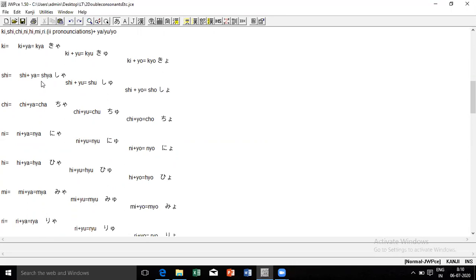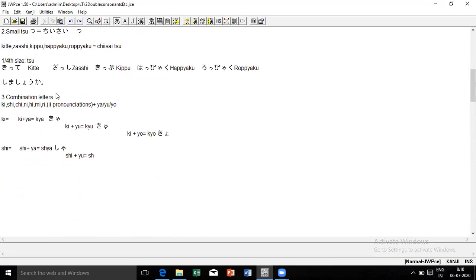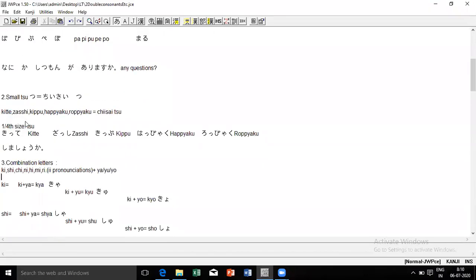Okay, Chiisai Tsu. Now what happens in Chiisai Tsu? It is a small tsu. Tsu, Te, To. That tsu we are writing, and this is just 1/4 size. So it should be only 1/4 size when you write it as a small tsu.